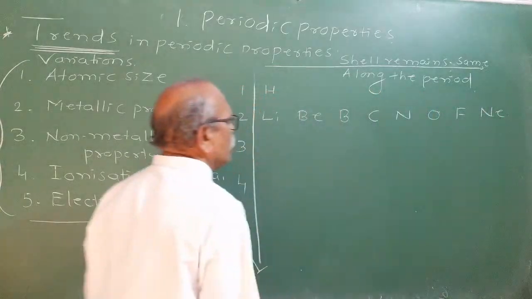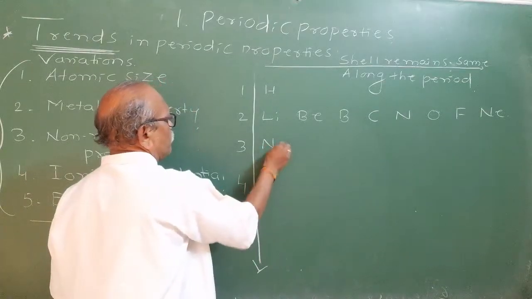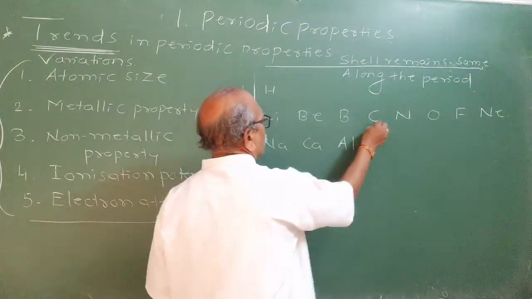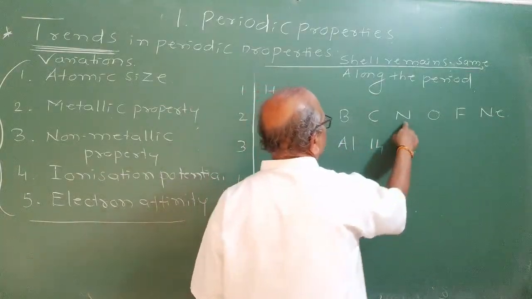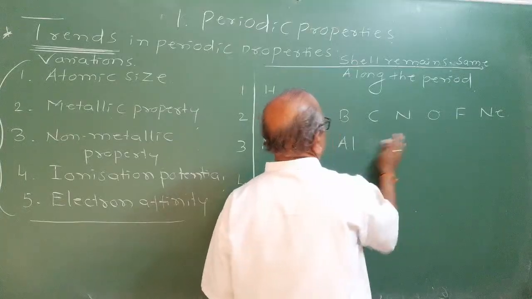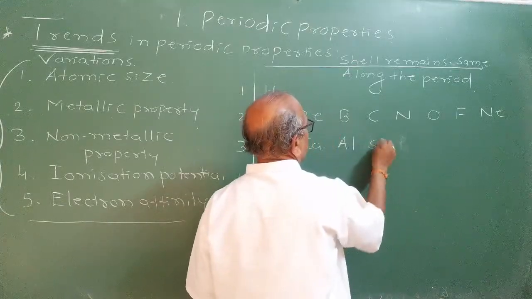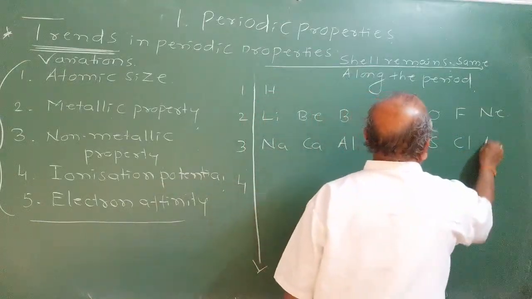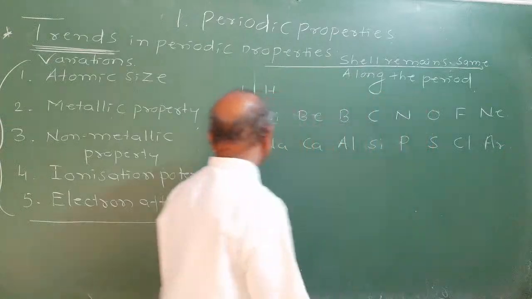In the third period you have 11 sodium, 12 magnesium, 13 aluminium, 14 silicon, phosphorus, sulfur, chlorine and argon.